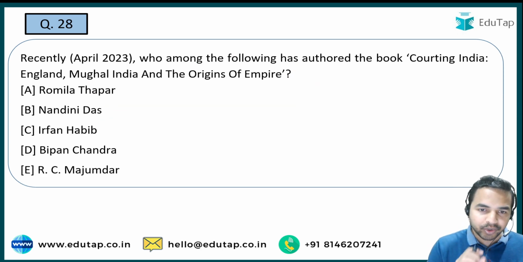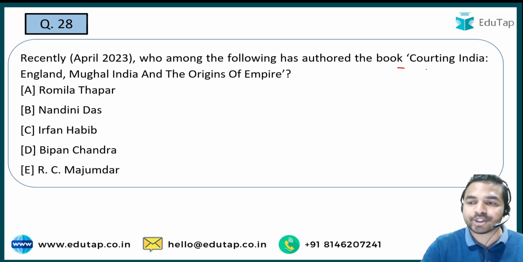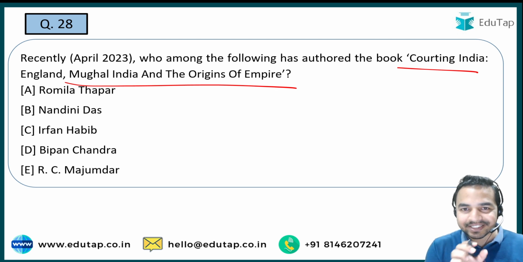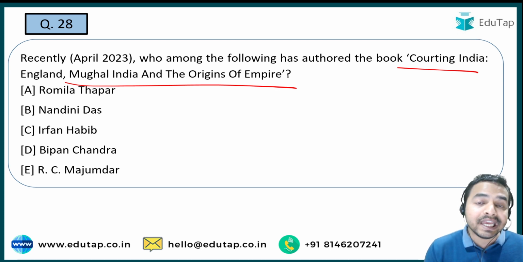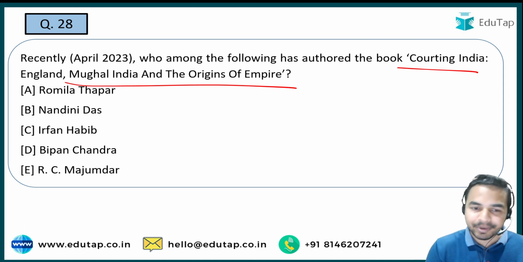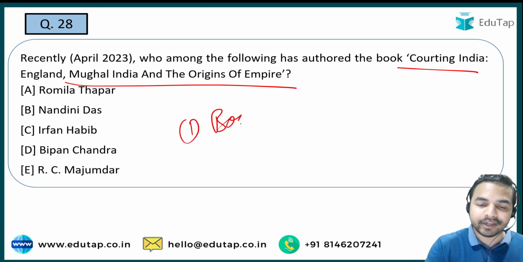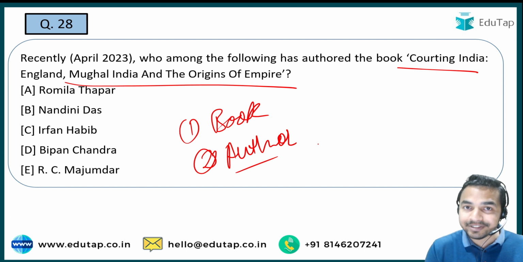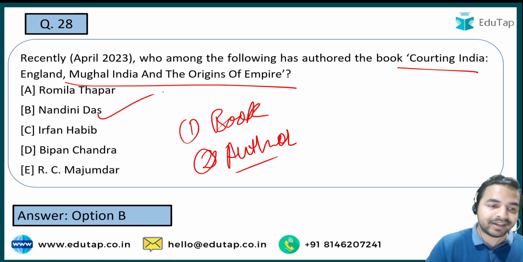Next question. Here you are required to tell me the name of the person who has authored the book Quoting India, England, Mughal India and the Origins of Empire. See guys, these are questions on authors and books. In these there are two dimensions: one is the title of the book, and the second thing is the author, who wrote this book. The right answer is option B, that is Nandini Das.